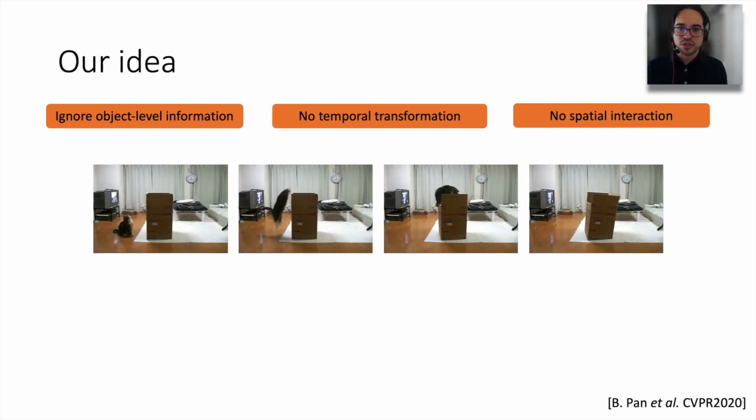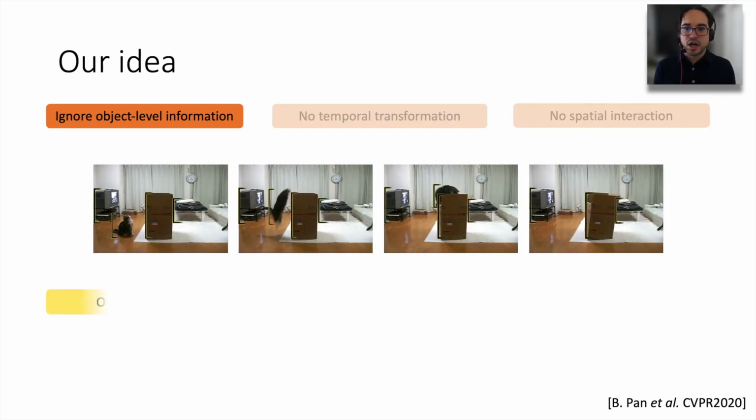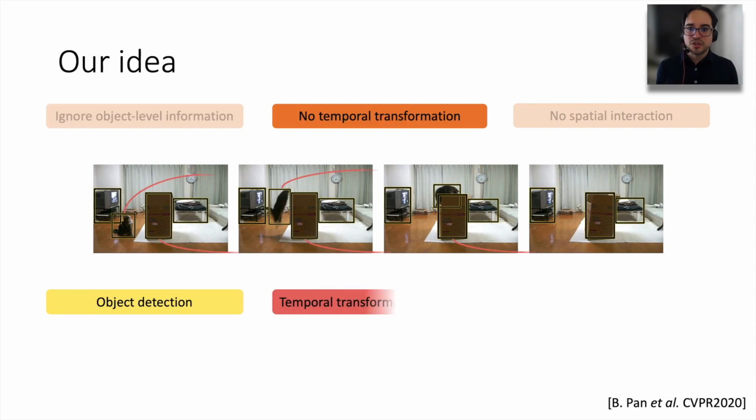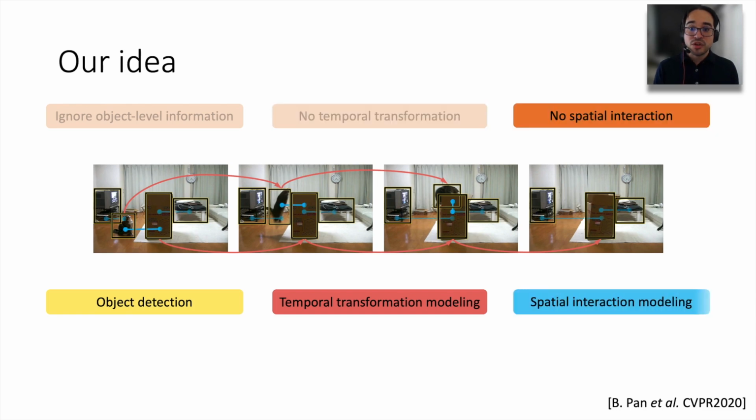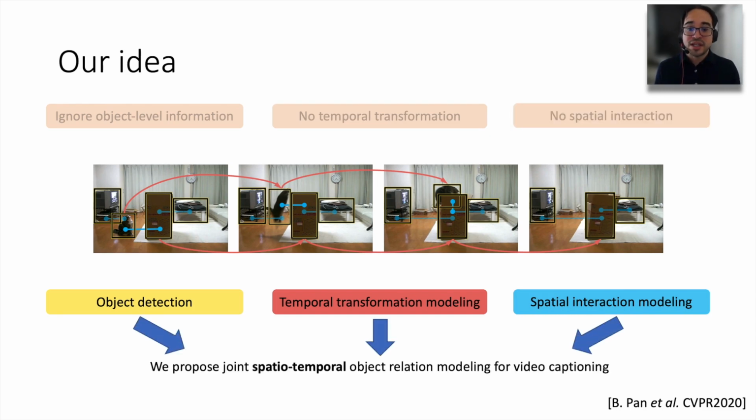We want to use object information with object detectors, and we want to model the temporal transformations by linking object detectors across the video. We also want to model spatial interaction by capturing the relationship between objects within a frame. Using these ideas, we can create data-driven spatial temporal graphs. So the challenge is, how can we robustly create and leverage these spatial temporal graphs from noisy object detectors?